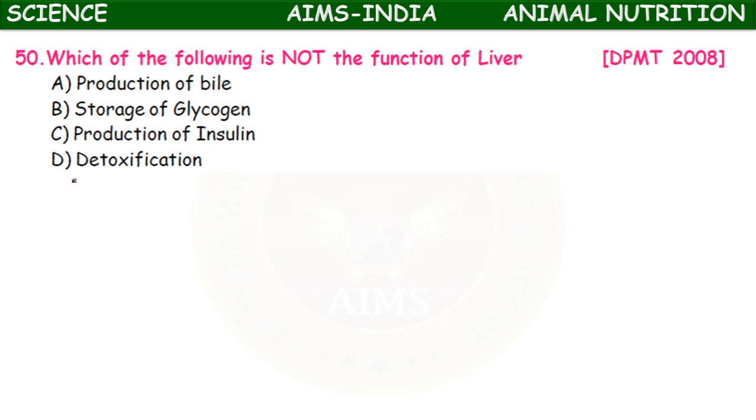Next, which of the following is not the function of liver? Production of bile, storage of glycogen, production of insulin, detoxification. So these are all functions of the liver. Production of bile is a function of liver, storage of glycogen is a function of liver, detoxification. But production of insulin is not a function of liver. It is the function of pancreas. Pancreas is a mixed gland. Okay.